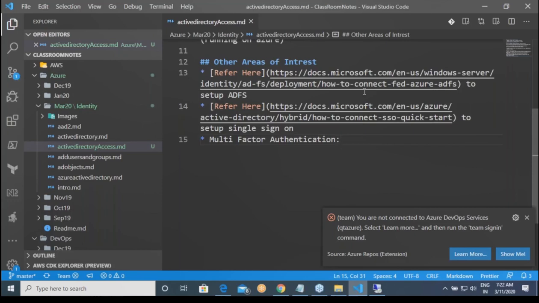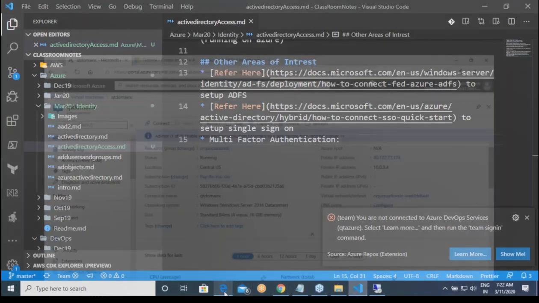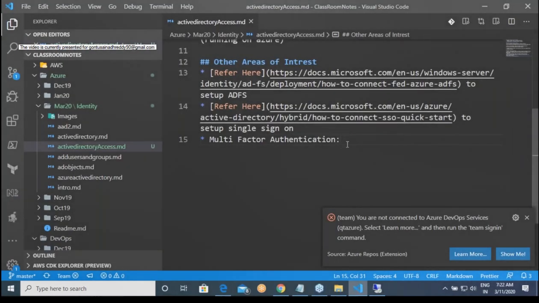Multi-factor authentication can be set up for any plan. For the free plan, I think it will cost you $1.40 per user every month. But if you are already part of a premium plan, it is enabled for you.